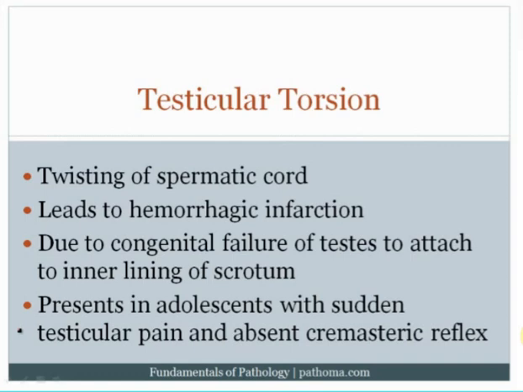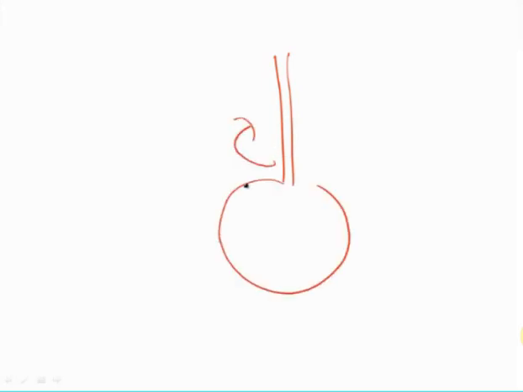Testicular torsion occurs when you have twisting of the spermatic cord, which then leads to hemorrhagic infarction of the testicle. It's a very simple principle. You've got the spermatic cord, and there's obviously blood, artery and vein, going in and out, and then you've got the testicle hanging on that cord. If you twist the testicle around that cord, you are going to close off the thin-walled vein, but the thick-walled artery will remain open. And so blood will come in, but blood can't go out. And if blood comes in but can't go out, that's going to eventually lead to infarction.